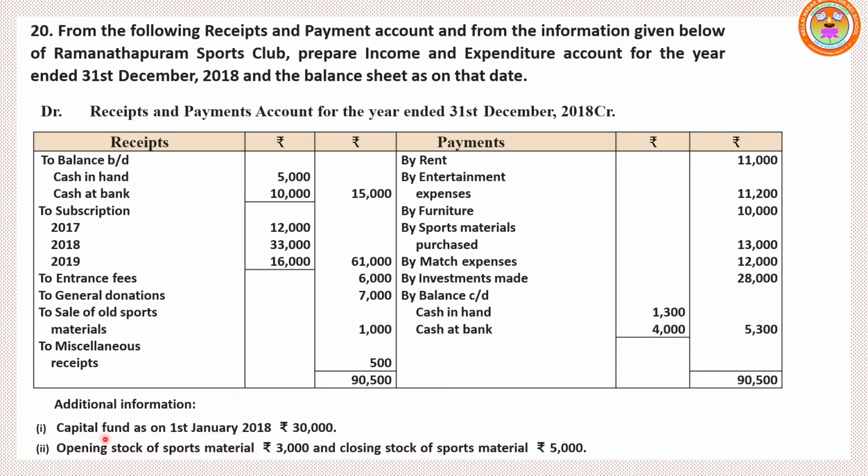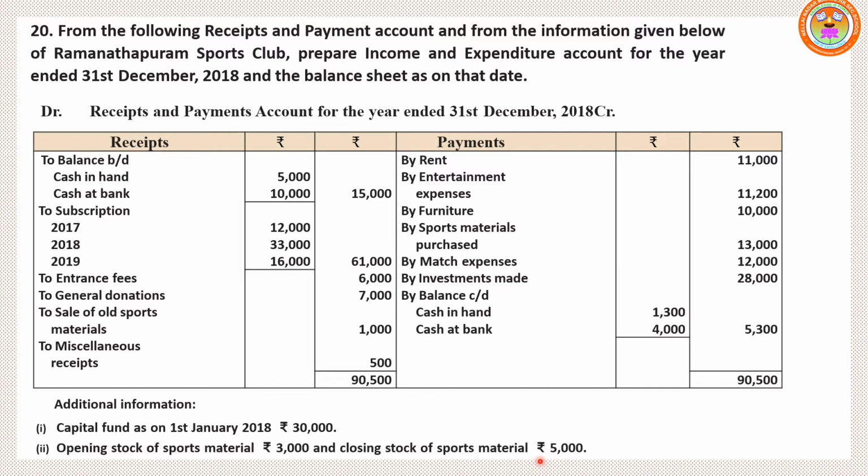Now additional information, capital fund is given. This amount will be used while preparing balance sheet. Look at the next adjustment. Opening stock of sports material. That means year beginning sports material. Closing stock of sports material value is given. Do you remember? We have done sum number 14, 15 and 16.